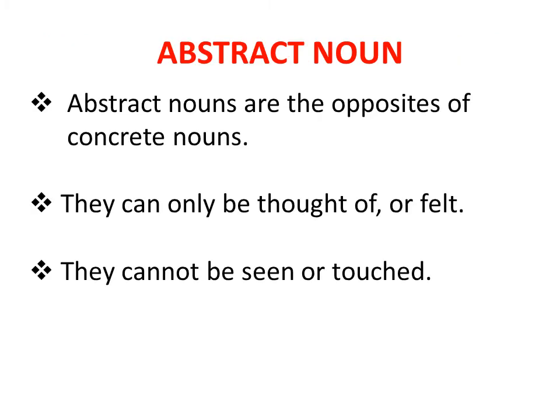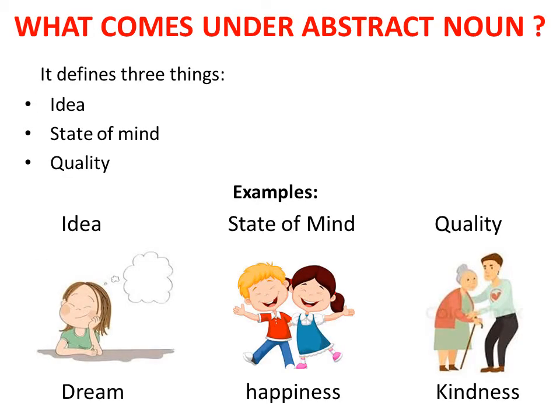Abstract noun. Abstract nouns are the opposites of concrete nouns. They can only be thought of or felt. They cannot be seen or touched. Students, you must be wondering, then what comes under the abstract noun? It defines three things: idea, state of mind, quality. Let me explain with an example.